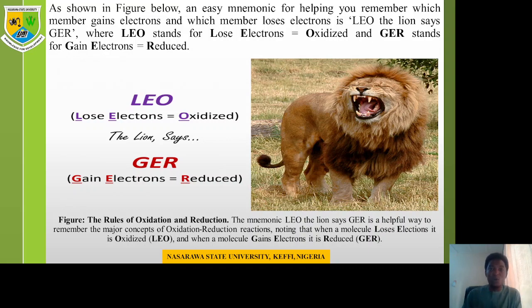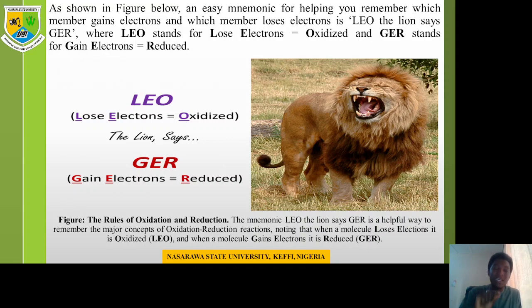Now, I use this figure to simplify and make it more self-explanatory. As shown in the figure below, an easy mnemonic for helping you remember which member gains electron and which member loses electron is LEO the lion says GER. So you can always put that in your mind. LEO the lion says GER. LEO stands for lose electron.